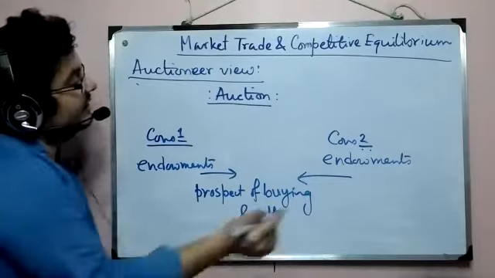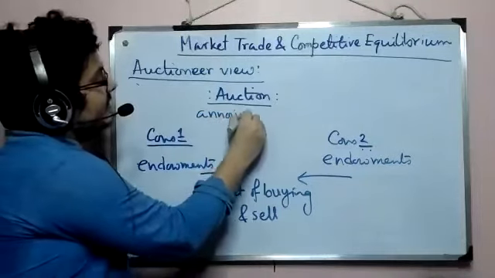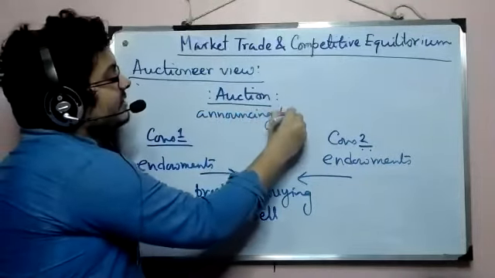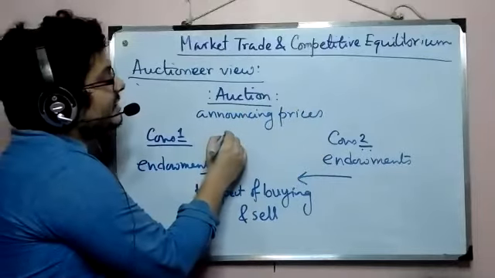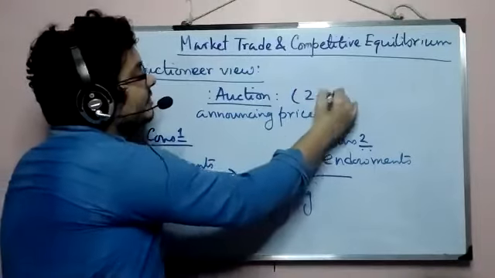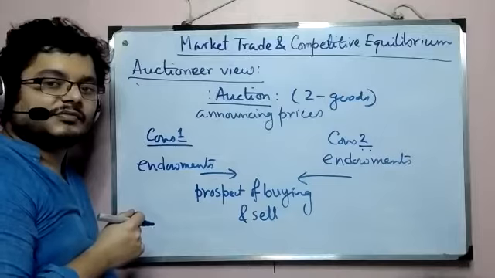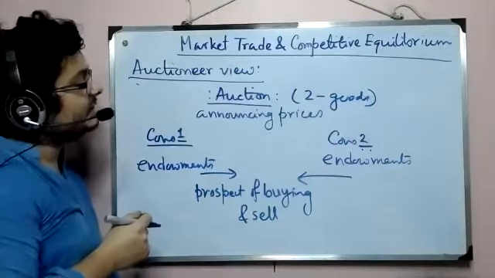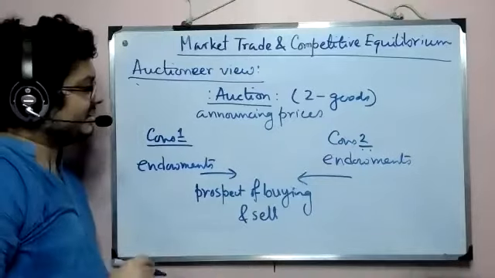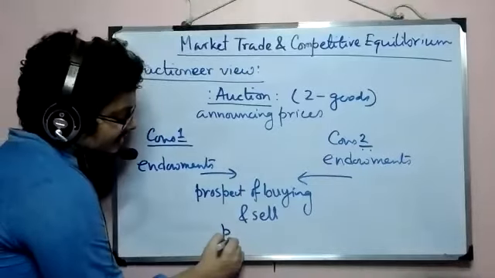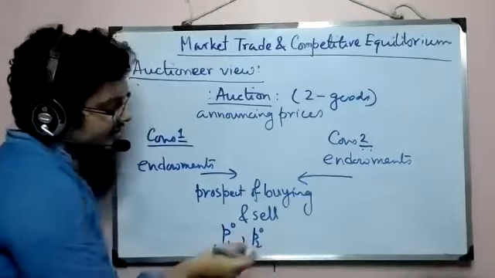See, what is the auctioneer's job? He is announcing prices. We obviously have a simple setup of two goods. So the auctioneer announces prices, let's say first some P1 not and P2 not, where 1 and 2 are the goods.